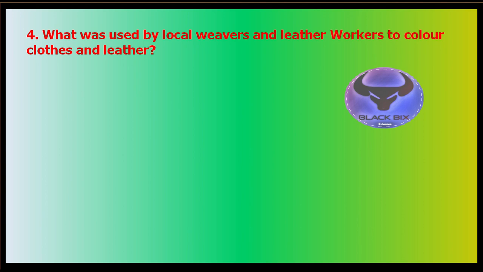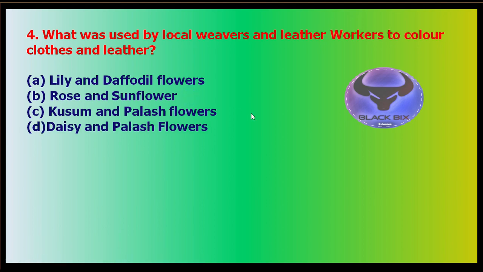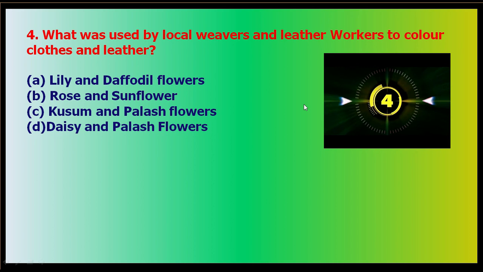Next question: they were the cattle herders. Next one is: what was used by the local weavers and leather workers to color clothes and leather? Your options are lily and daffodil flowers; rose and sunflower; kusum and palash flowers; and option D is daisy and palash flowers. And your time starts now.